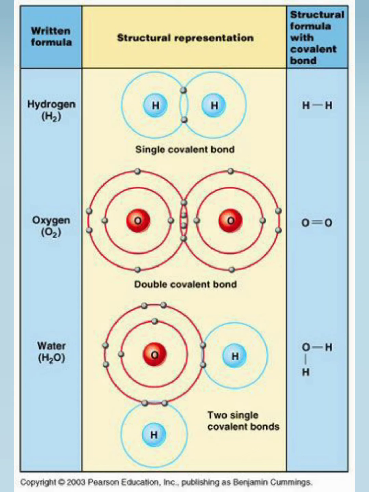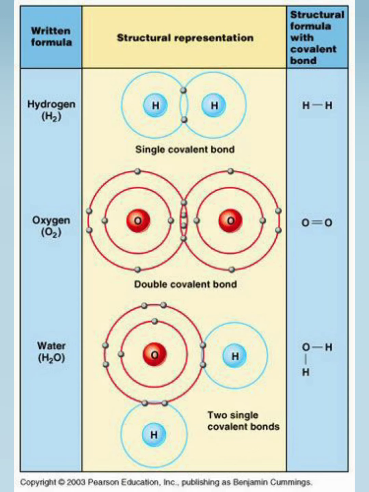In the first one, hydrogen, 2 atoms are sharing 2 electrons with each other. In oxygen molecule, 4 electrons have been shared, that's why double covalent bond. And in water, single covalent bonds are between oxygen and hydrogen atoms.